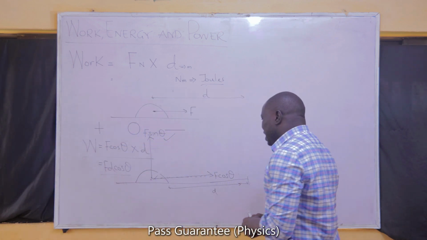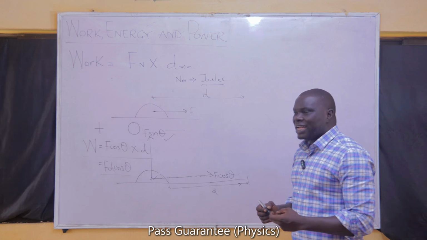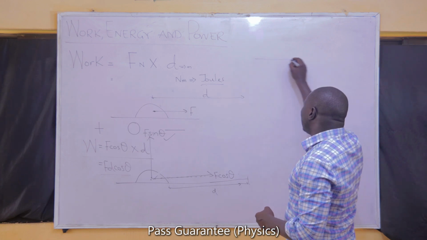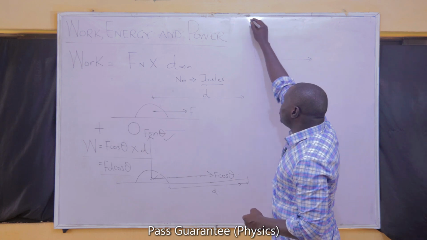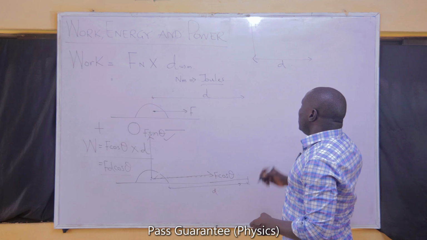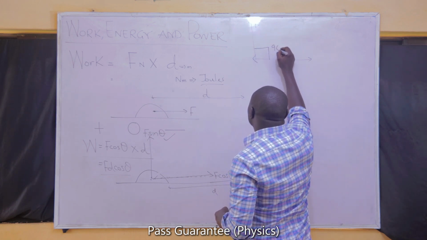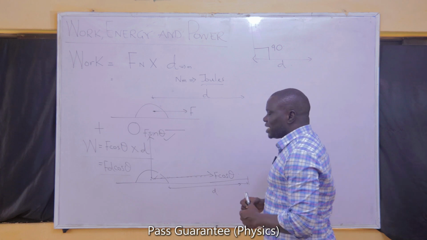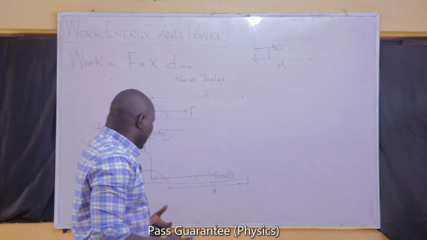To properly understand that, I want you to look at a situation where the force and the distance are completely perpendicular to each other. Let's say this is the force and this is the distance that has been moved. Anytime the two of them are at 90 degrees, the work will be 0. How did I get that?